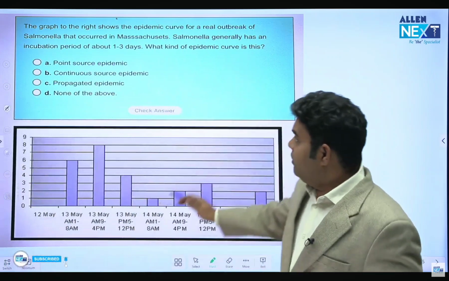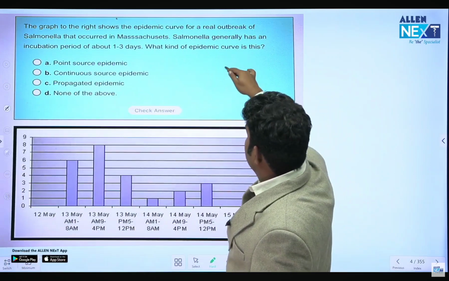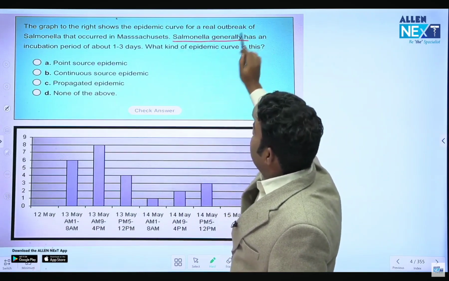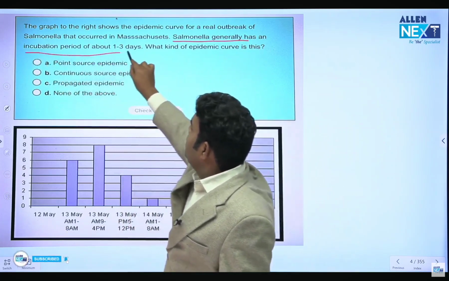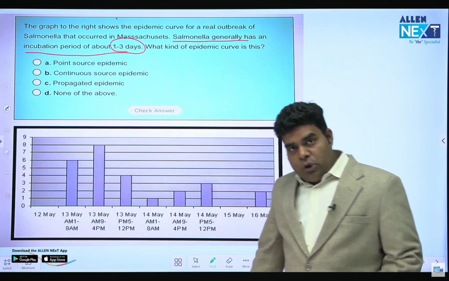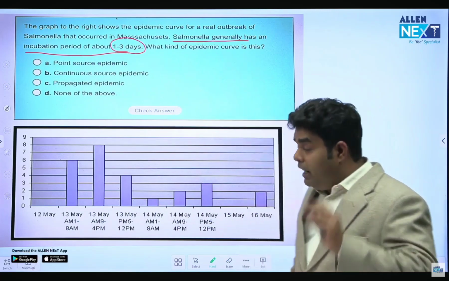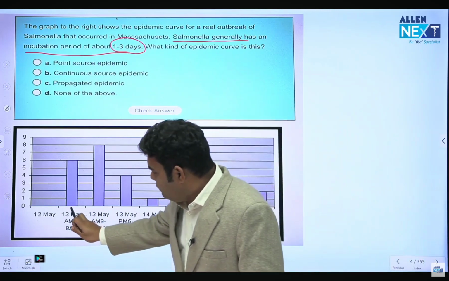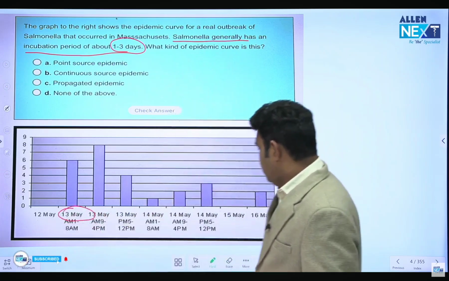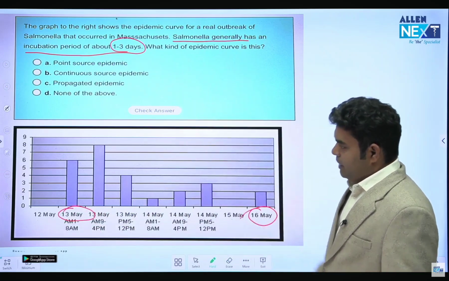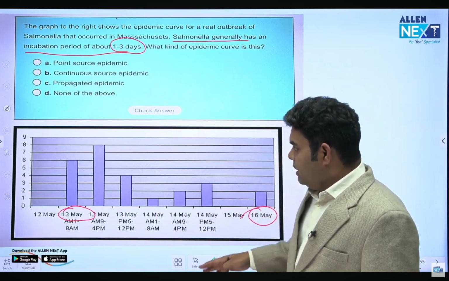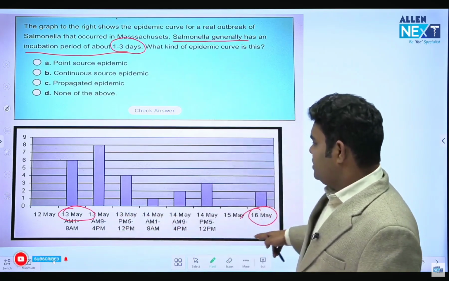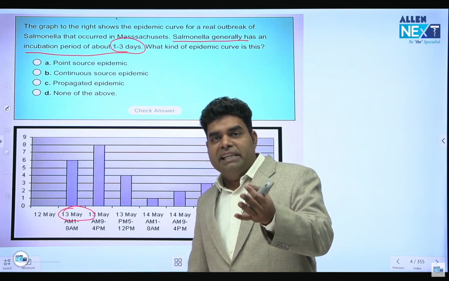Suppose this question they have given. This is talking about salmonella infection, and they have written that salmonella infection has an incubation period of 1 to 3 days. So if the incubation period is 1 to 3 days, and you can see cases are coming from 13 May till 16 May. So 13, 14, 15, 16.